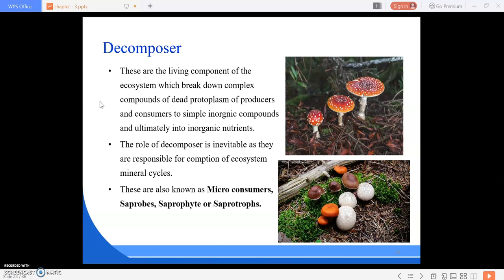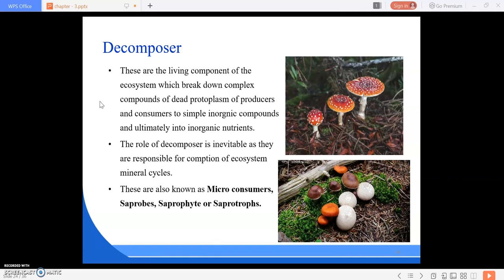They are also known as micro consumers, saprophytes or saprotrophs. First is the producer, then the consumer, then the decomposer, and again it returns back to the producer.